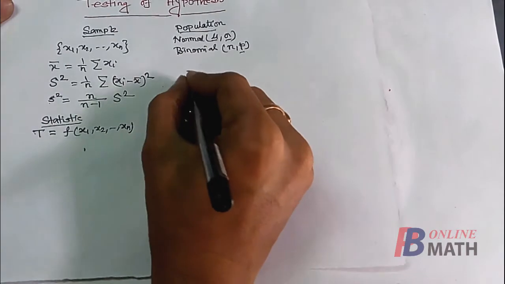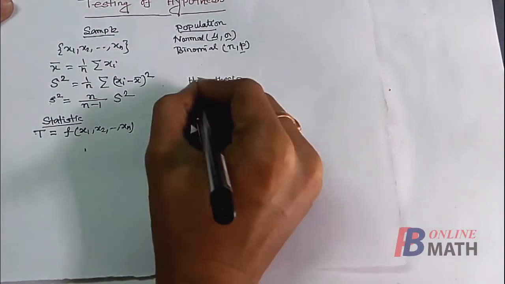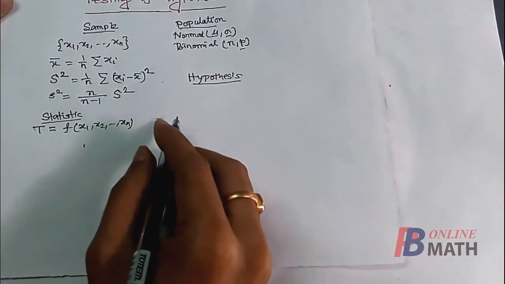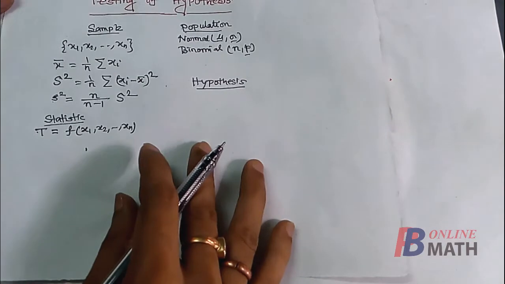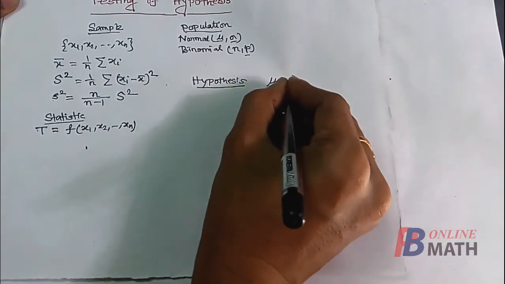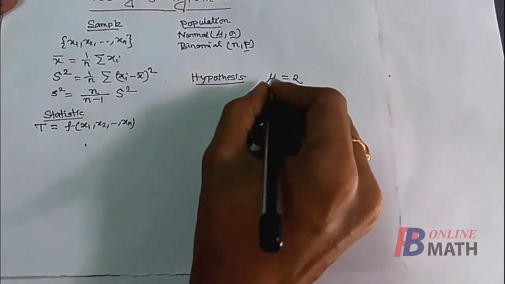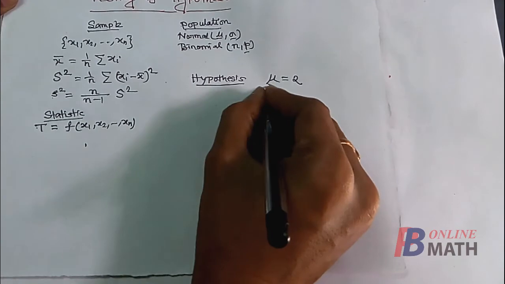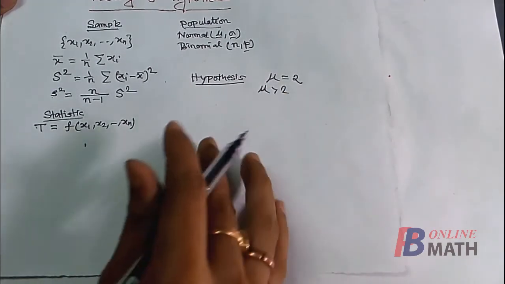Next we define hypothesis. So what is hypothesis? Actually, any statement regarding the population parameter is called a hypothesis. As for example, if we say population mean is equal to 2, then this is a hypothesis. If we say population mean is greater than 2, then it is also a hypothesis.